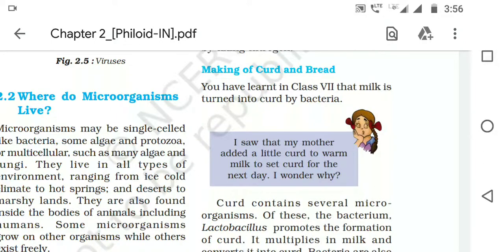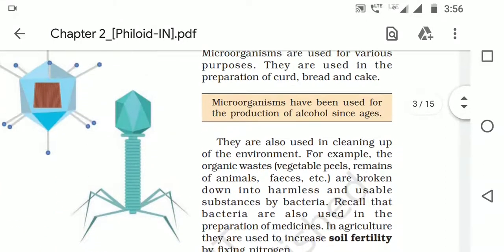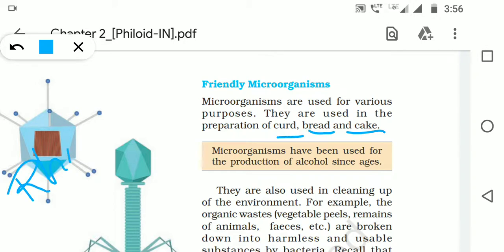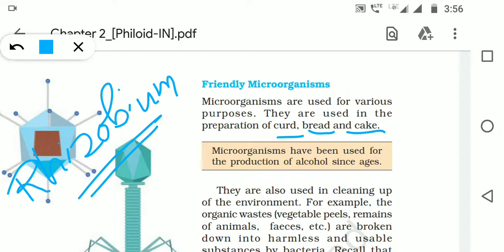Hello friends, as I discussed in the last class, we introduced microorganisms. So today we will be going across friendly microorganisms. Friendly microorganisms are used to make cake, bread or curd. We also talked about rhizobium, the microorganism for improving soil fertility. So these are various microorganisms.